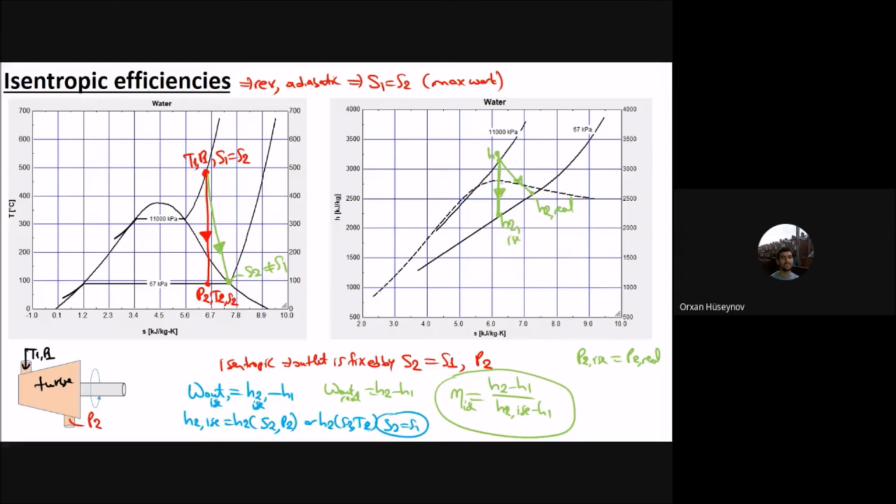You can notice from here that this real one will do this amount of work. You can see that amount of work. This one is the work by real, but the isentropic one will do that amount of work. Okay. That is the difference between the isentropic work and the real work.